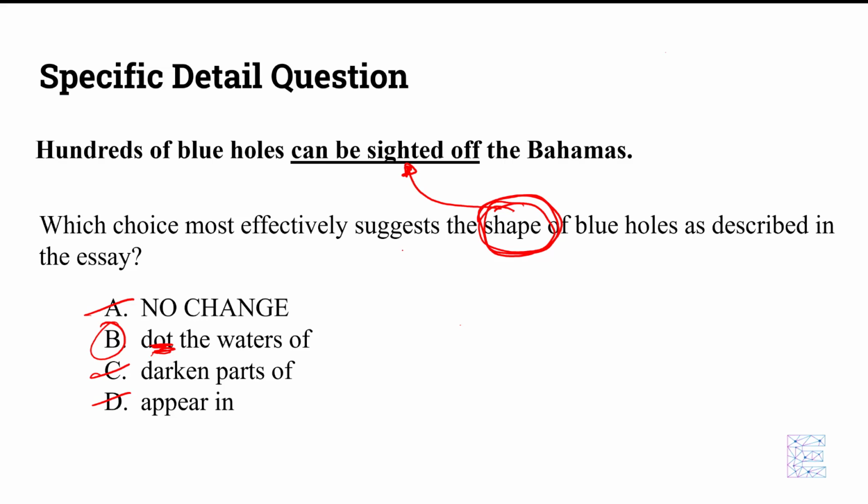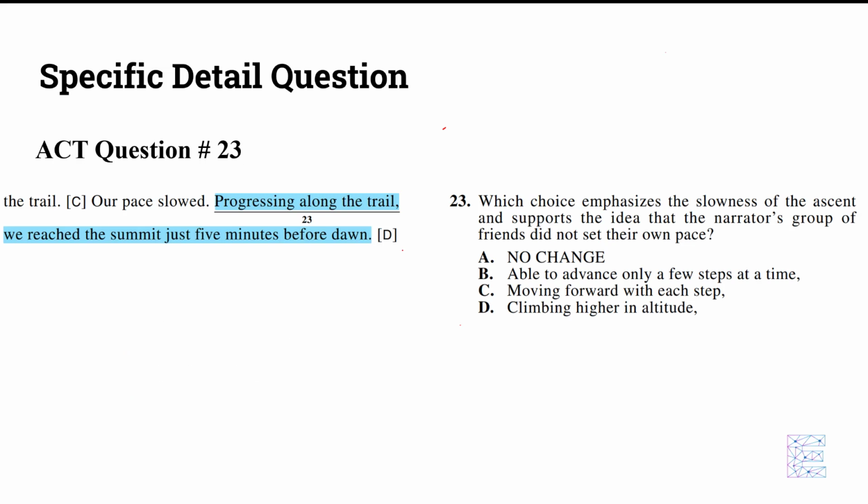Now, to practice this, let's look at some questions from past exams so you gain an understanding on how to do this. And as always, as we read these, you should try to answer them on your own. Let's go. All right, so we're answering question 23. Progressing along the trail, we reached the summit just 5 minutes before dawn. So what we want to do in these instances is, of course, read the question and see what exactly we are being asked to look for.